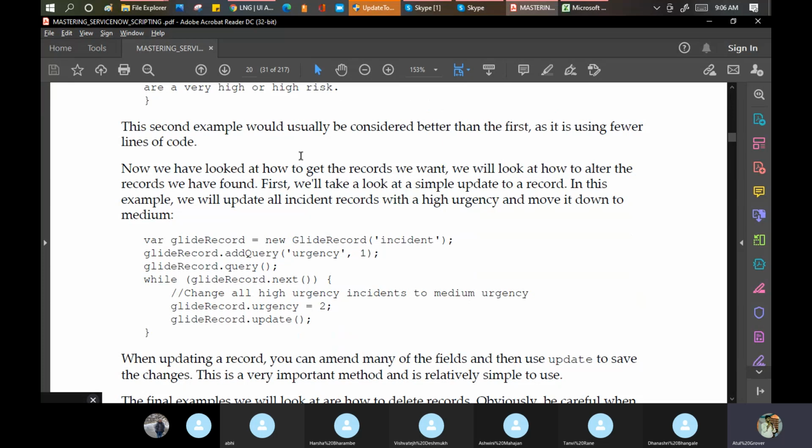So now they put another example. Urgency is 1. What they're saying now is, while GlideRecord dot next, when you call next, then change all the high urgency incidents to the medium one. Make their urgency 2 and make an update as well. This is the function they are calling, update. And you can update many records, not an issue. The only one thing which I did not like here is that they did not mention where to write this code, in the client script or the UI policy, server side.